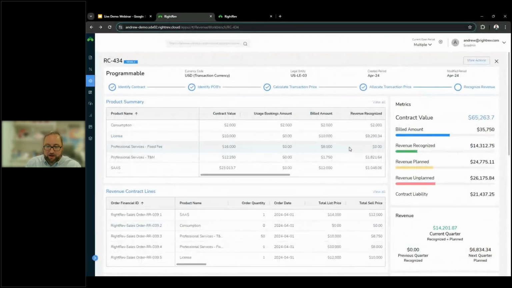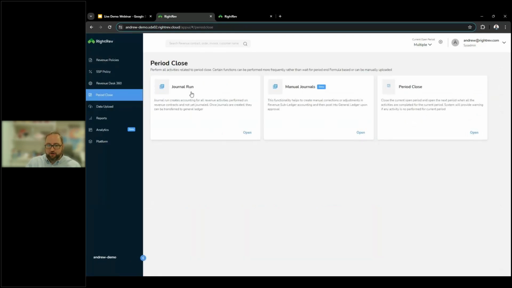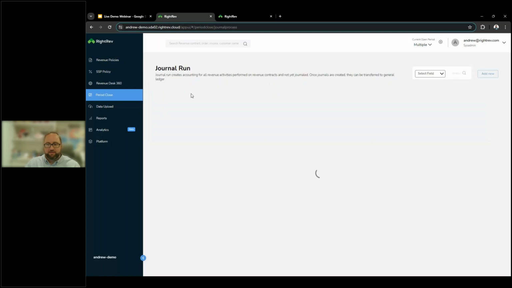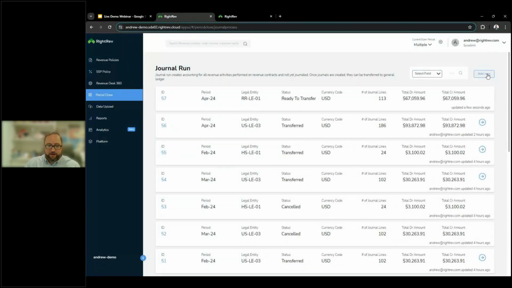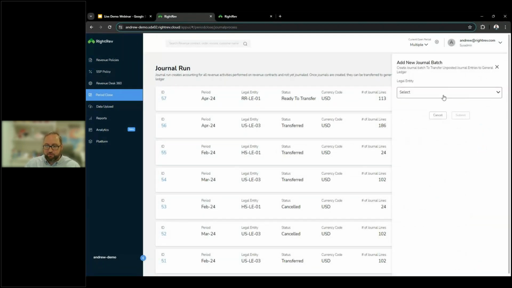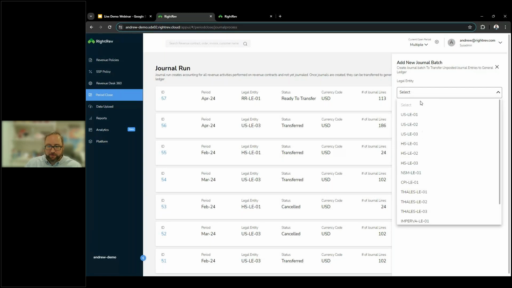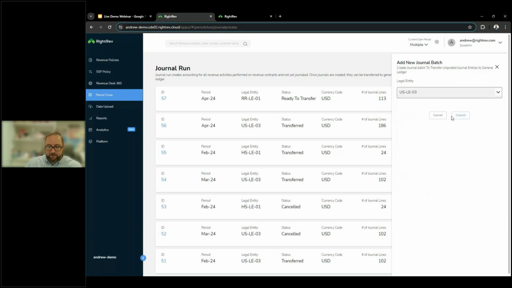That essentially wraps up everything from the revenue contract level that I wanted to talk about today. The next step in the process that I want to highlight, though, is how we actually recognize revenue and what that looks like. As I mentioned previously, revenue recognition is done through a journal run process. So what that means is I'm going to come in and actually create a batch process to release revenue for this specific period. This is legal entity specific, so you do have to run this process for however many legal entities you have. That being said, you just click create a new batch.